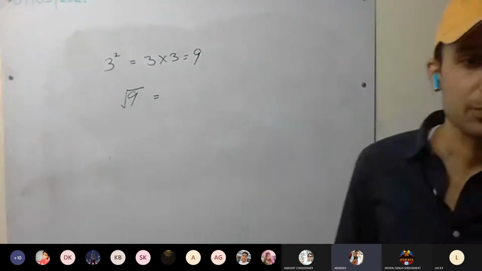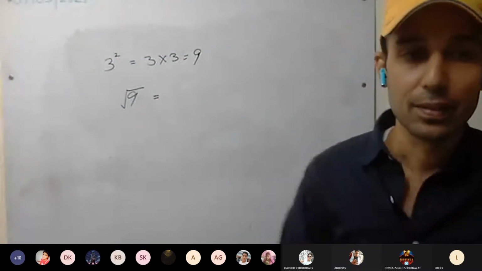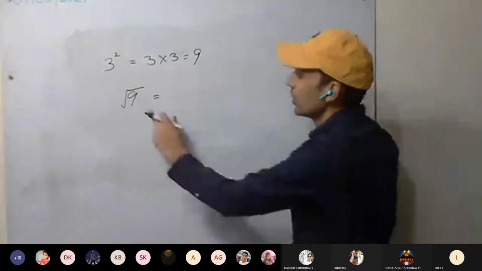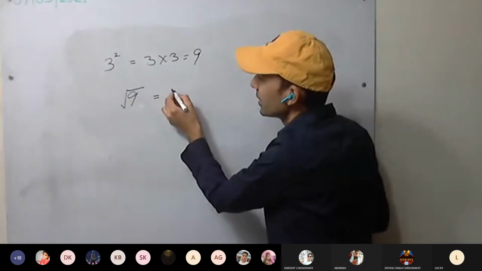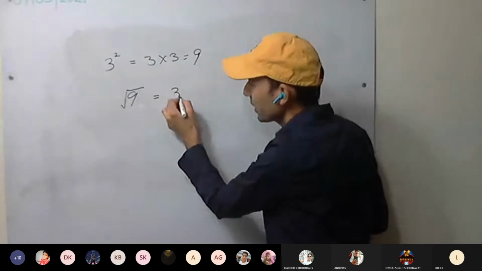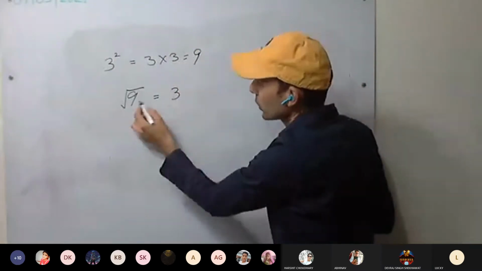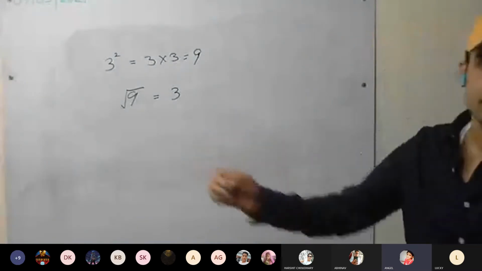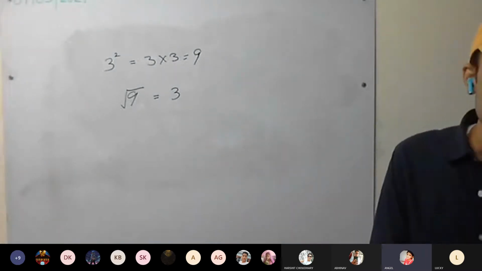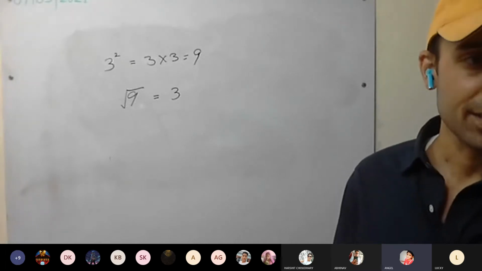Let me explain first. Devash, please mute yourself once. Root of 9 I have to take. Root of 9 is how much? It will be 3. Reverse we are taking now. Sir, if it is bigger number. Okay, I'll be explaining everything.